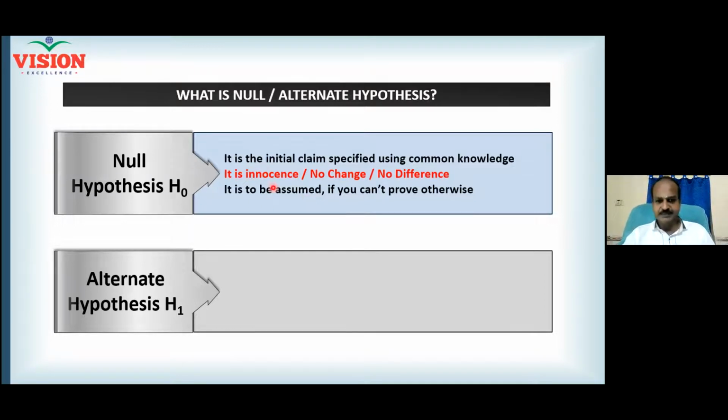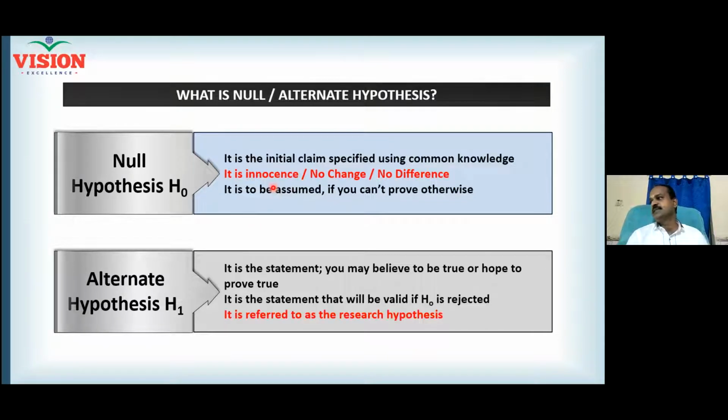Hope it is clear. And alternate hypothesis is just the opposite. It is the statement you may believe or hope to prove as a researcher. Everybody believes that all 10 machines are same. But you only wanted to prove that the 9th machine cannot produce as per the spec. So your statement, the researcher statement, is the alternate hypothesis.